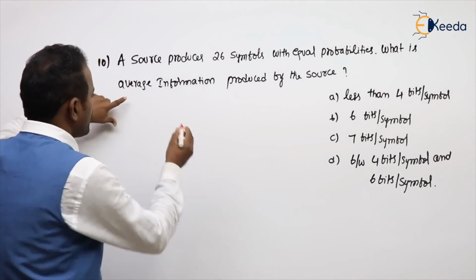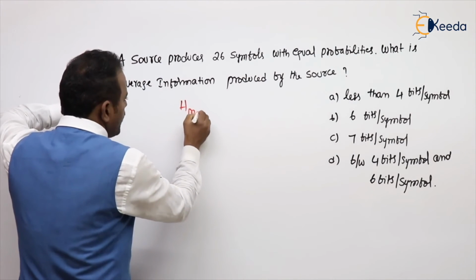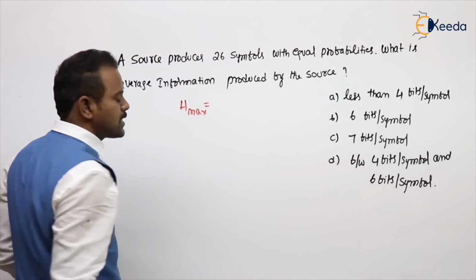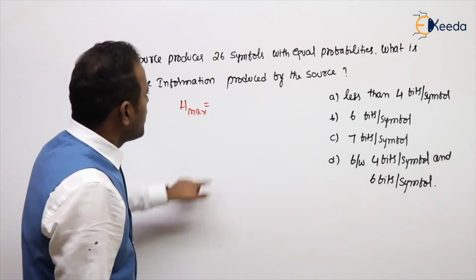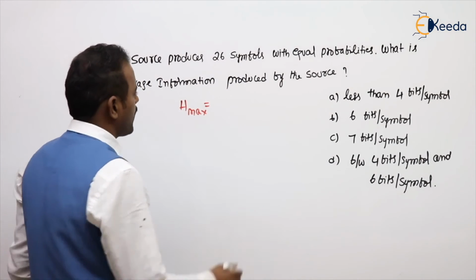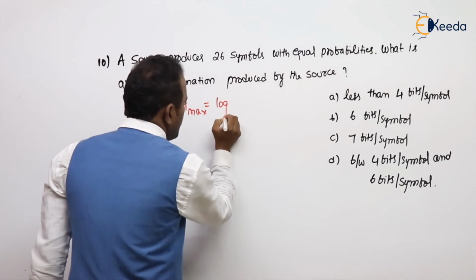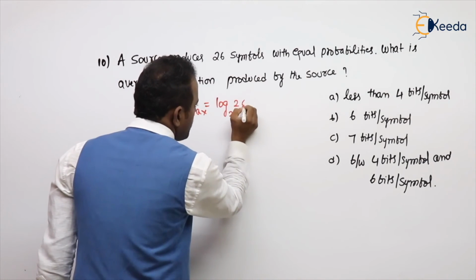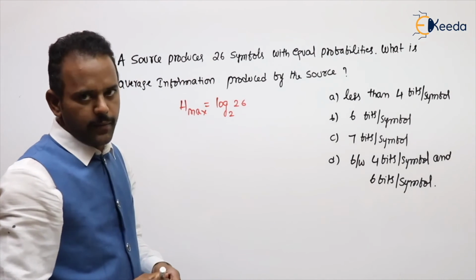What is the average information? Entropy. Here the H value is itself H max, because all have equal probability. Then the value is log m base 2.